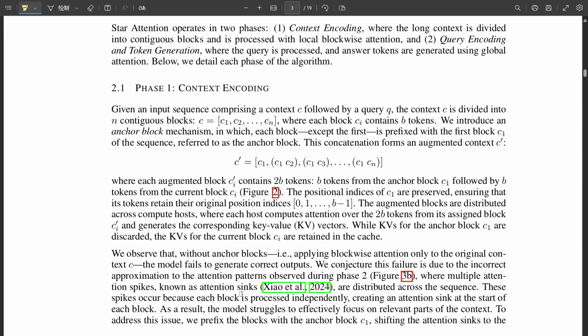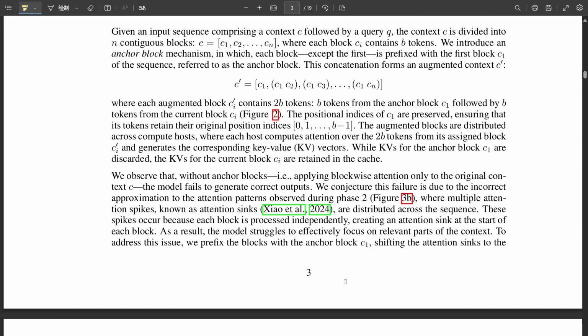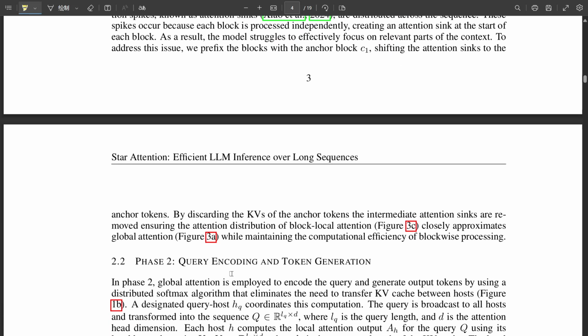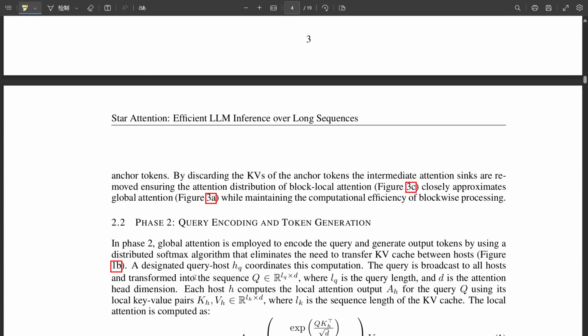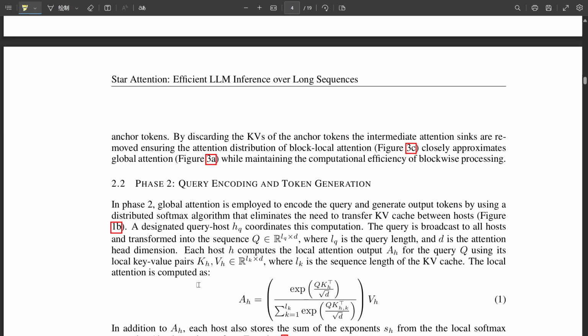Right. One of the tasks they looked at was the needle in a haystack task, where the model has to find a specific piece of information buried within a massive amount of text. Sounds like a nightmare scenario for an LLM. It can be, but star attention excelled in this area. It really showed its strength in efficiently encoding and attending to those local contexts. Which makes sense given its distributed approach. It's like having a team of experts, each one with their own specialized knowledge working together to find that needle.